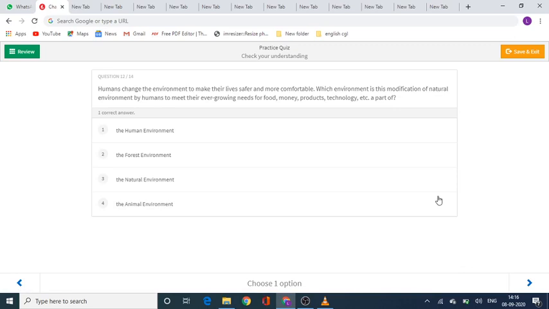Humans change the environment to make their lives safer and more comfortable. Which environment is this modification of natural environment by humans to meet their ever growing needs for food, money, products, technology, etc. a part of? Is it the part of option number 1, the human environment, option number 2, the forest environment, option number 3, the natural environment, or the last option, the animal environment? Your time starts now.